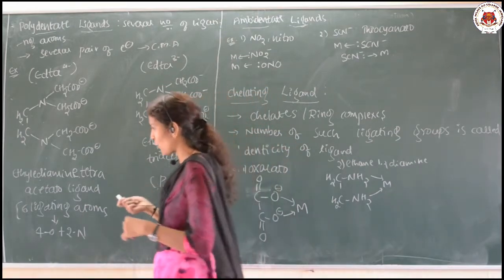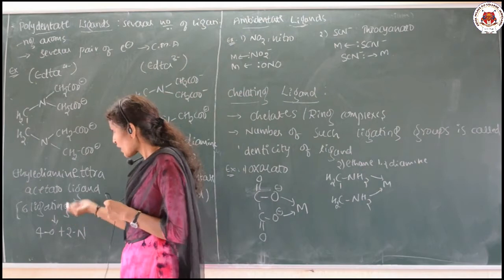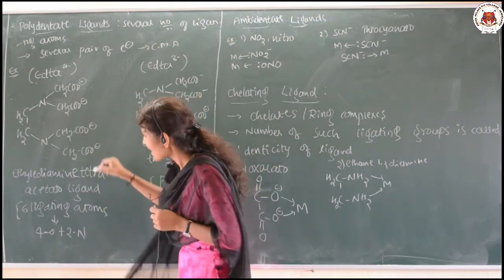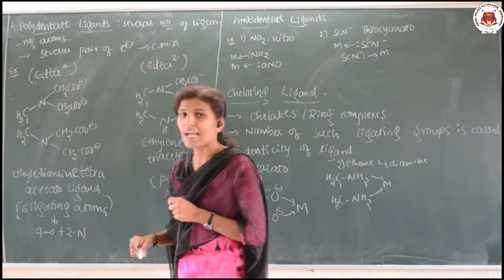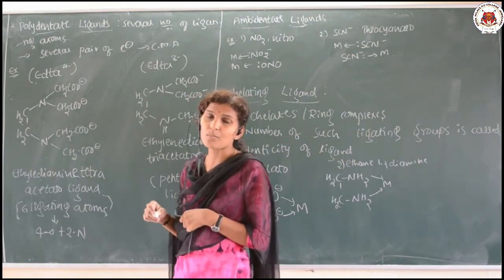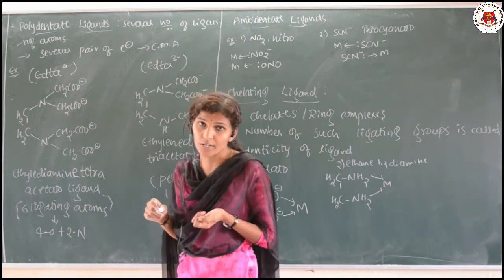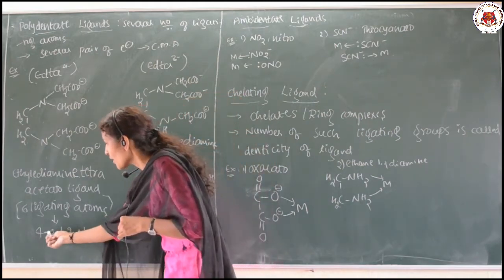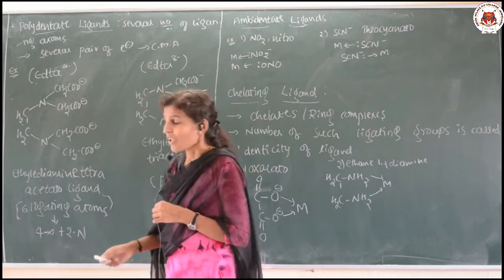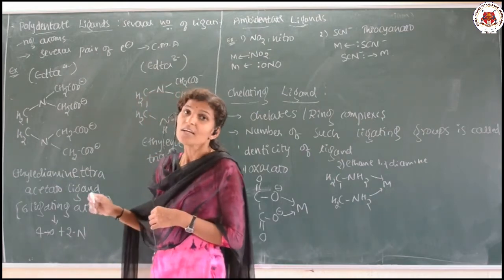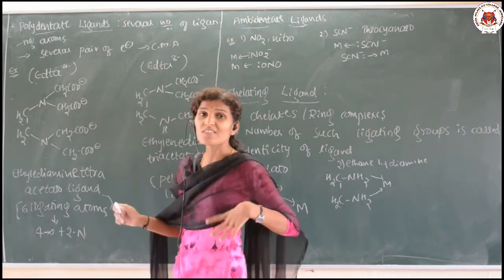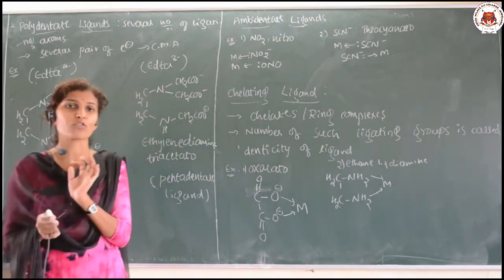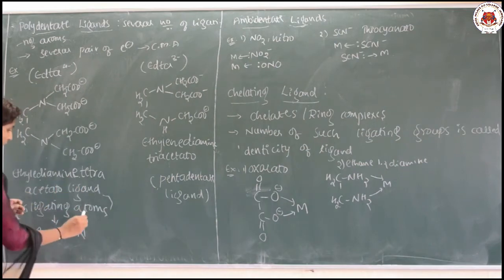See here, totally in this ligand 6 ligating atoms are there. 6 ligating atoms means 6 atoms can donate lone pairs of electrons. In that 6, 4 ligating atoms are oxygen and the other 2 are nitrogen. So totally 6 atoms can be donated by this ligand, that is why it is also called a hexadentate ligand.